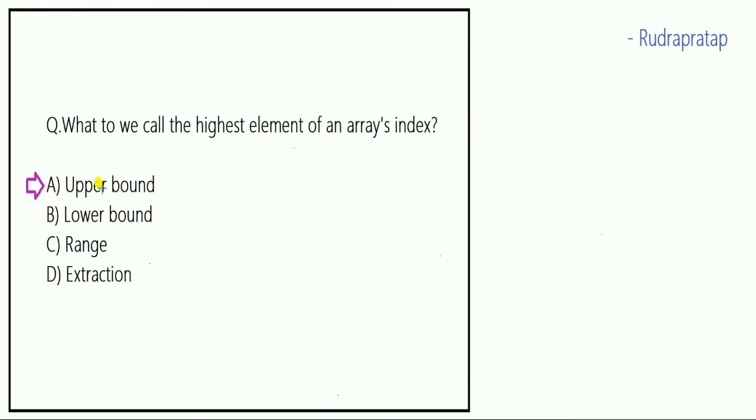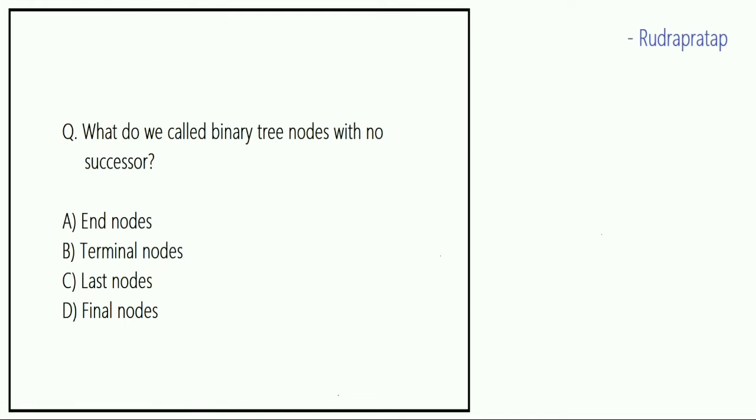And the next question is, what do we call binary tree nodes with no successors? And the options are AND nodes, terminal nodes, last nodes and final nodes. So we know that the answer is terminal nodes, which are the last nodes of the tree, of any tree.